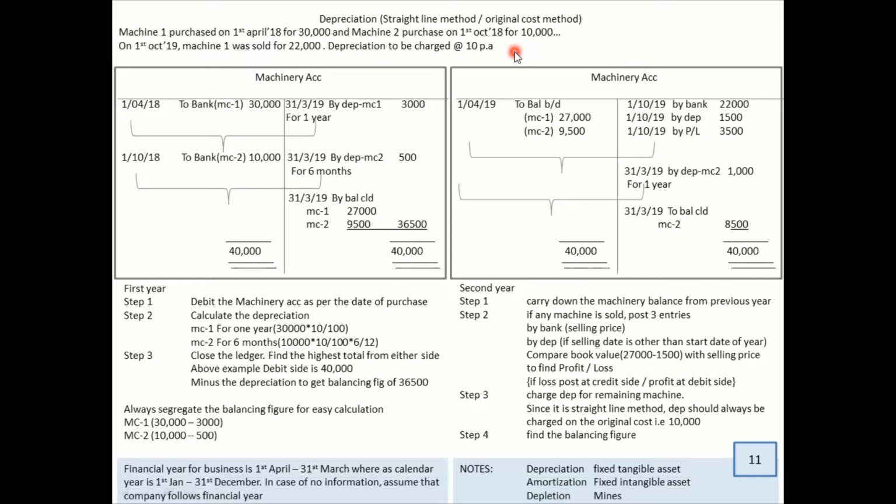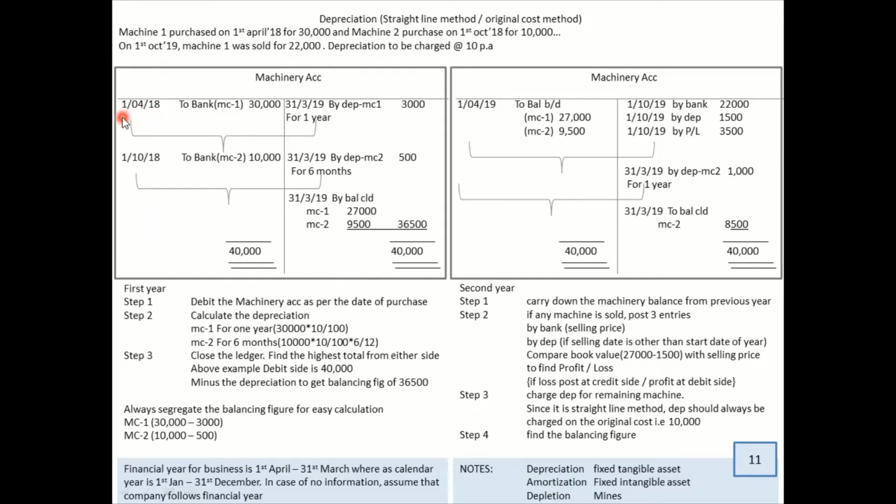Now, how do you put it across? I hope you understand that ledgers are made for every year. So that is why we start off with the first year, that is 1/4/18. We should be sure that our accounting year gets over on 31st March 19. We should know these dates properly. In depreciation, dates are way too important because most of the students make mistakes because of the dates.